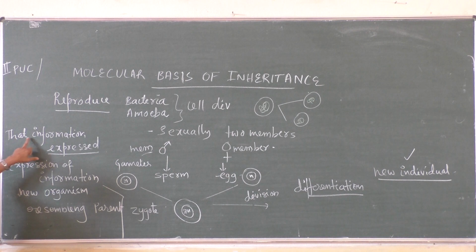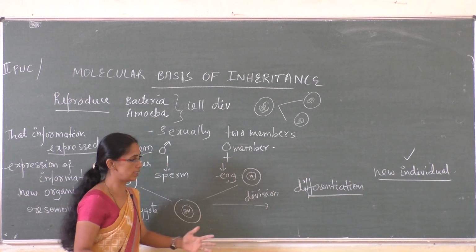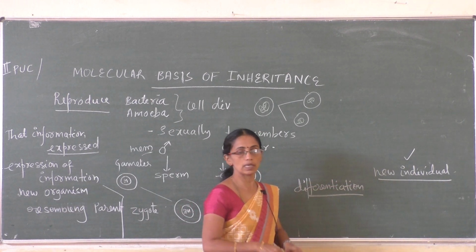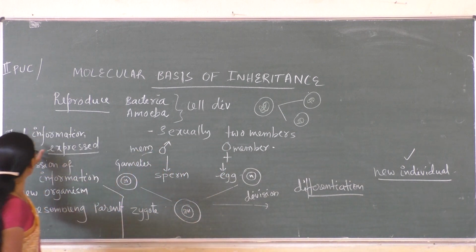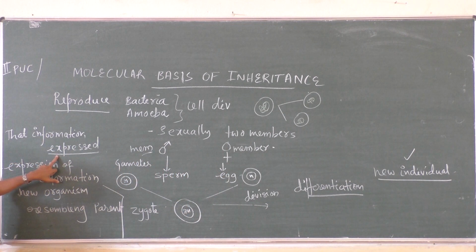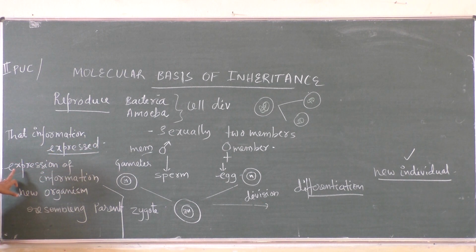Means the zygote, which stores the information, when it undergoes division and differentiation, that information is expressed as a new individual, a complete individual or an adult individual. So that information which is stored in the zygote is expressed. How is it expressed as a new individual? Expression of information results in the formation of a new individual resembling the